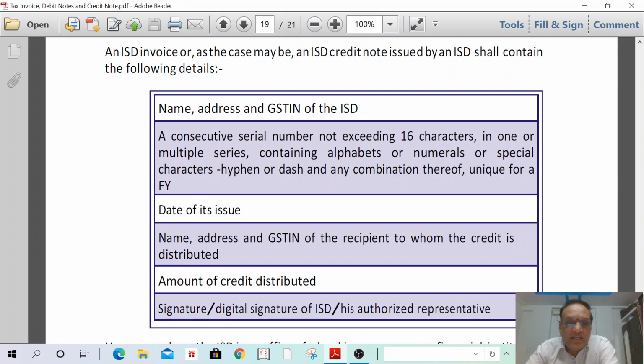One more point here: whatever amount of ITC is available, only to that amount is he transferring, but more than such amount he is not passing. Suppose he has 1 lakh credit, then only 1 lakh credit has to pass to the recipient unit. If he passes more than 1 lakh, it is wrong. It shall not pass more than 1 lakh rupees. Understand? Okay.